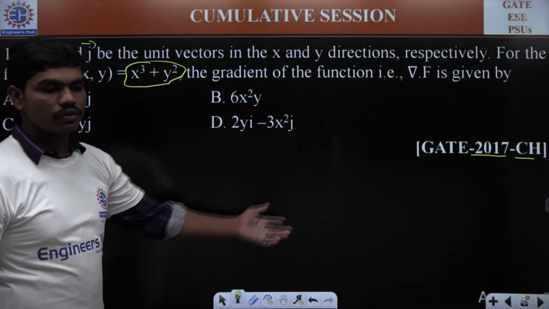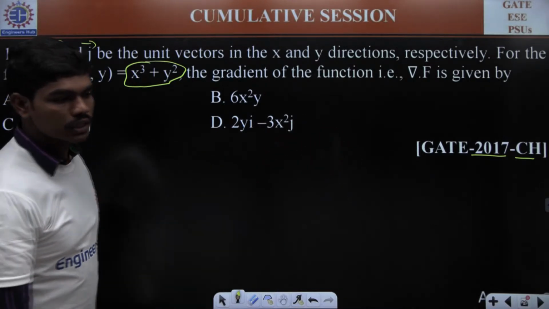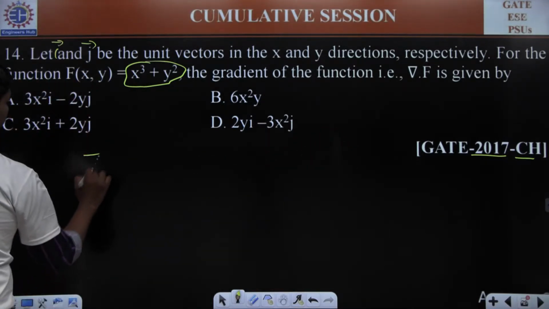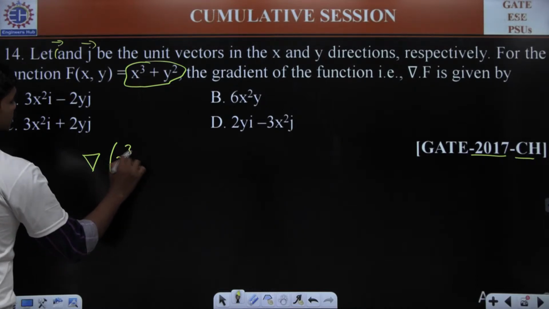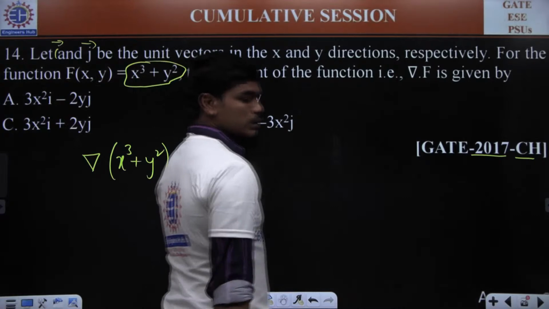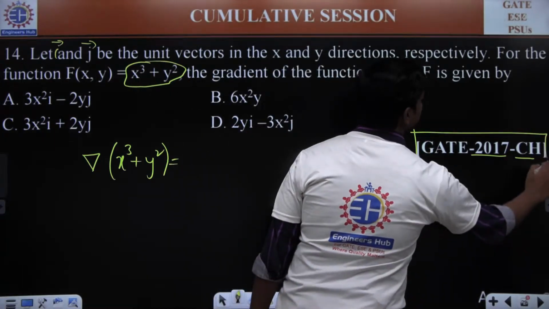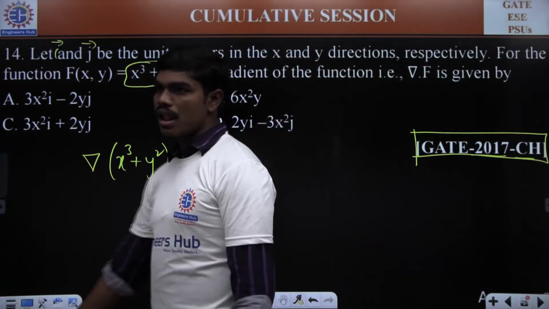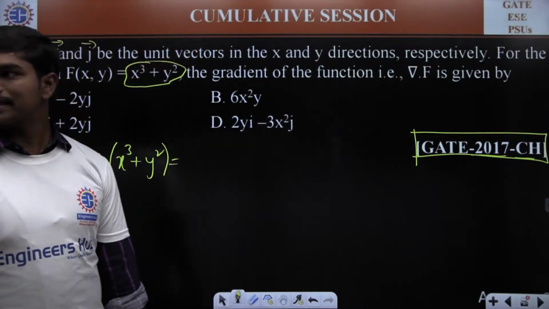It's a very simple question, but of course it's a previous GATE question. So please try to solve this. They are asking you for the gradient of x cube plus y square. A very simple question, but of course a previous GATE question as well, from 2017 for chemical. So please try to answer this.